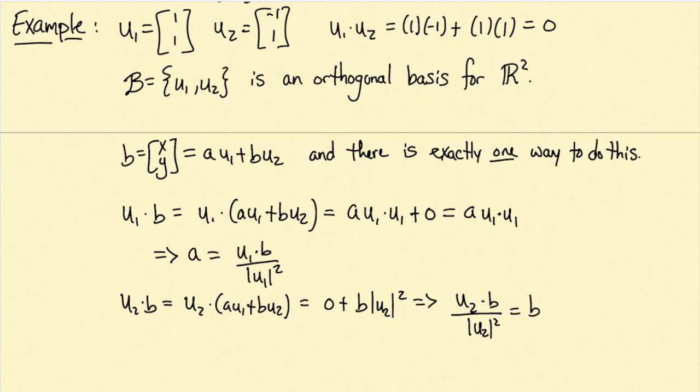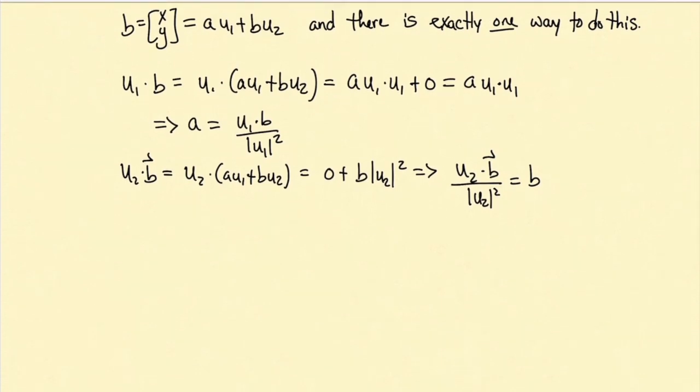Now, of course, you recognize that you've made a mistake because you wrote your notes in LaTeX and you wrote your slides by hand. So on my screen, there are two different types of b's. One of them is bolded and the other one is not. To avoid confusion here, I'm going to put a little hat over my vector b. That way you know that one of these is a number and one of them is a vector.